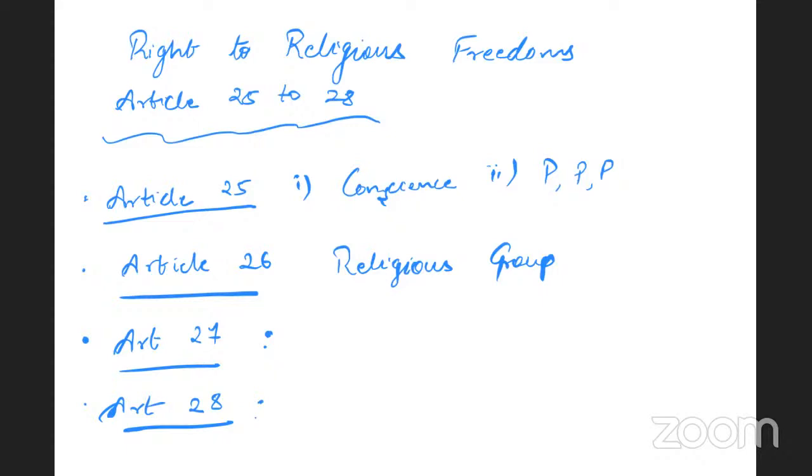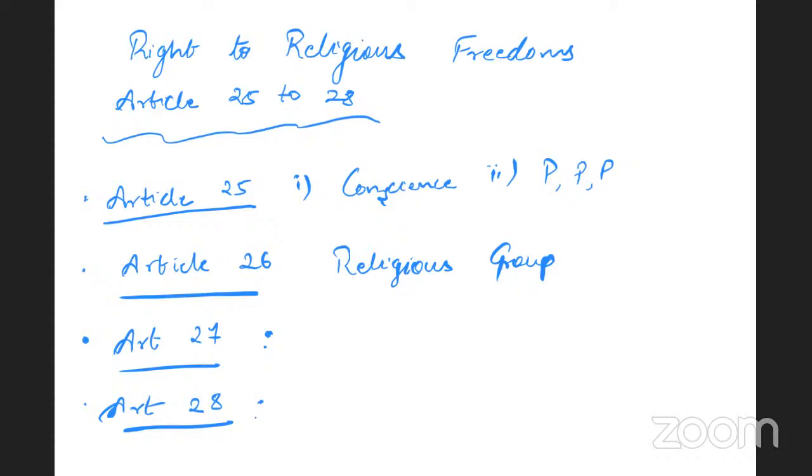What are the exceptions to this? In educational institutions receiving aid from the state, religious teachings can be provided, but with the consent of the student or the guardian. Next, educational institutions set up by an endowment or a trust but administered by the state. In such institutions, religious teaching can be provided. For example, the Tirumala Tirupati Devasthanam, etc.